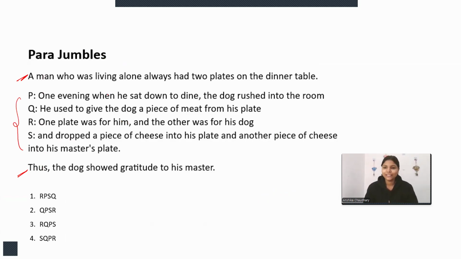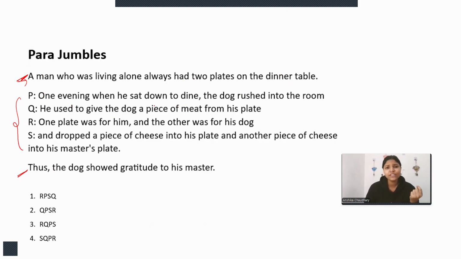The best part is that we have the initial statement, so we can try to collect the notes to make a meaningful paragraph. A man who was living alone always had two plates on the dinner table. So here we are talking about a man who is living alone, and he always used to have two plates on his dinner table.